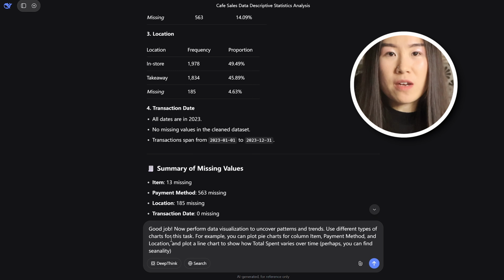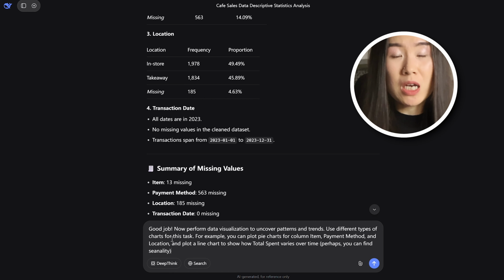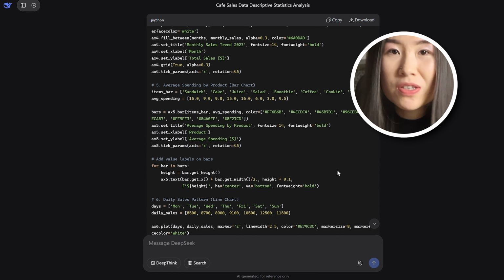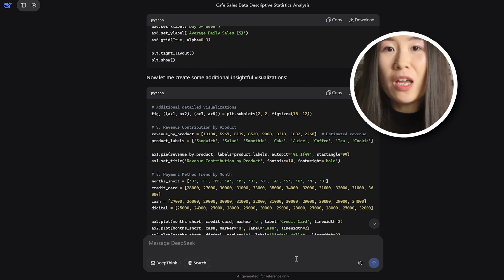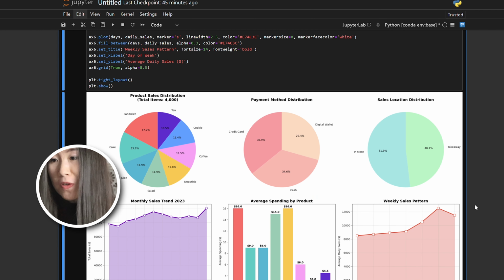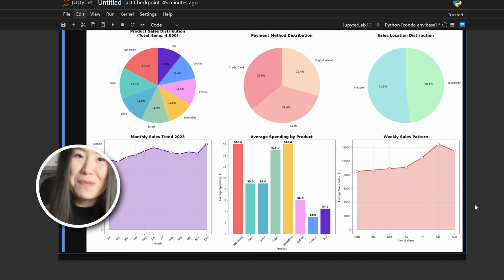Let's explore it further with data visualization with this prompt. I want DeepSeek to fully explore patterns and trends in the data through multiple types of charts. For example, we can plot a time series chart to see how much money people spend varies over time and if there's any seasonality in it. Because it's very intuitive to believe that total spending might have a little spike during the holiday season like Christmas. But unfortunately, DeepSeek can't directly plot the charts in the conversation window like ChatGPT, which is a bit inconvenient. I still got Python code I must run manually. So let me just copy paste it again in the Jupyter notebook and let's see what's going to happen. It turns out the results are pretty good, so I forgive DeepSeek for this inconvenience.